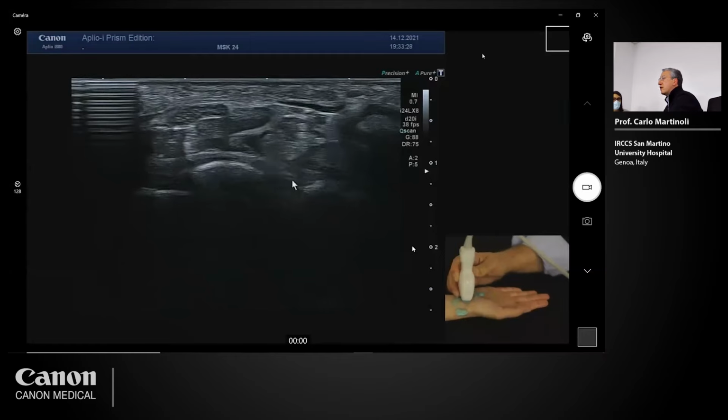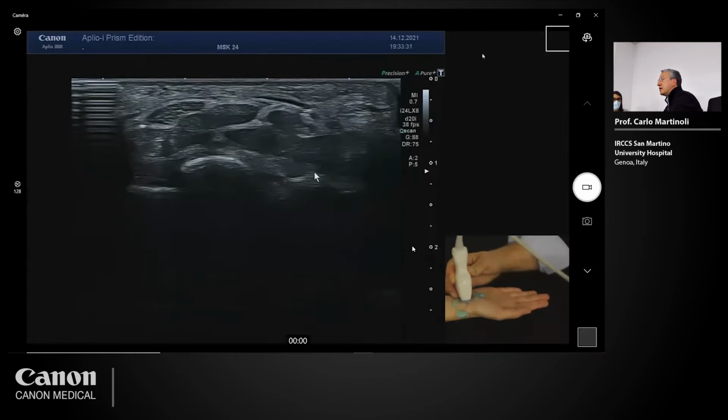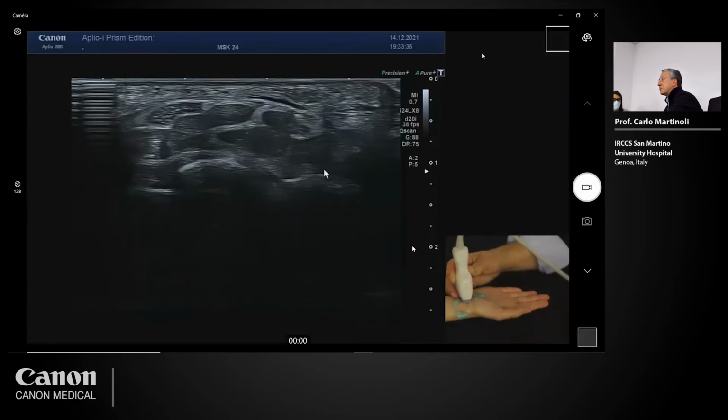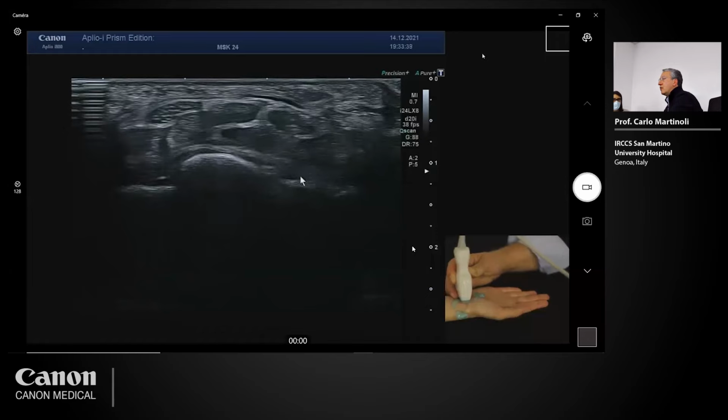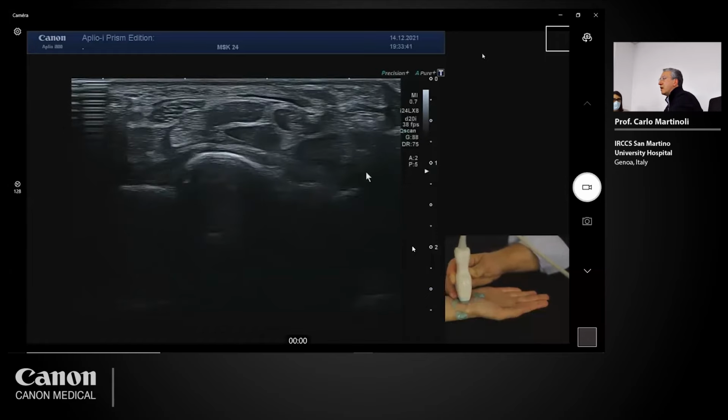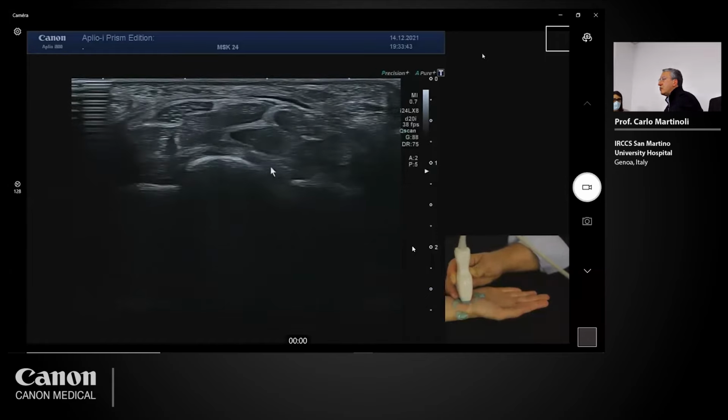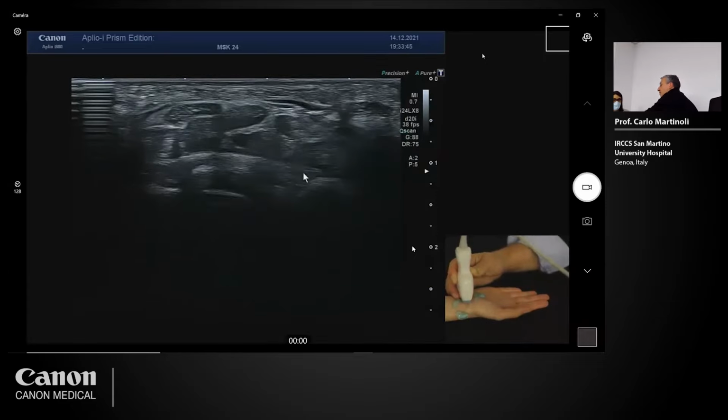Then we also have the other ligaments on the ulnar side of the tunnel. You can see the ulnar triquetrum, the ulnar lunate ligament, and the same.